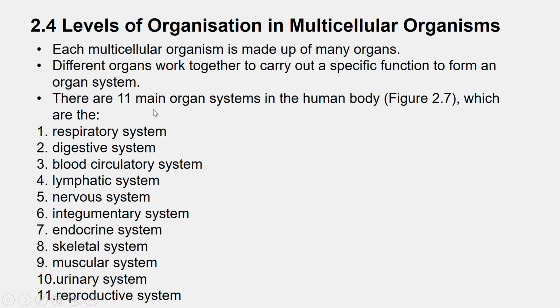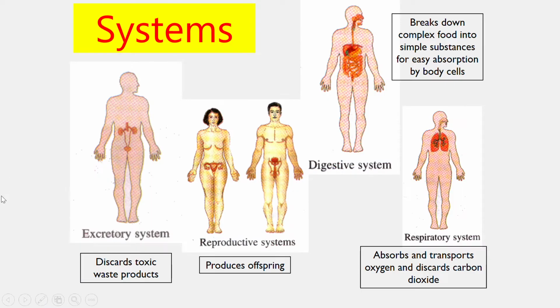So we are going to look into the 11 main organ systems in the body. Okay, excretory system, to discard or expel toxic waste products. Reproductive system, in male and in female, their purpose is to produce offspring, anak ya. Okay, digestive system is to break down complex food substances into simpler ones so that it is easier for absorption